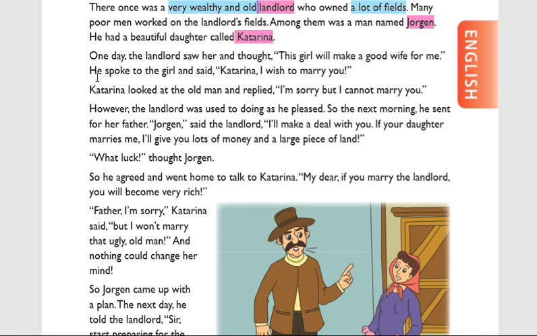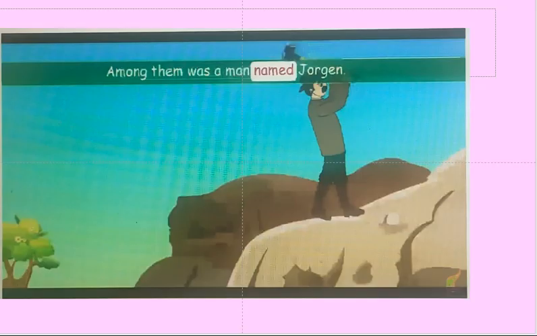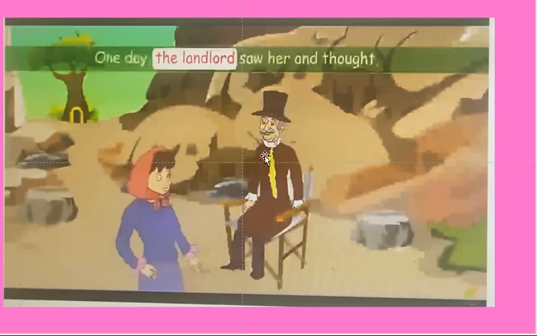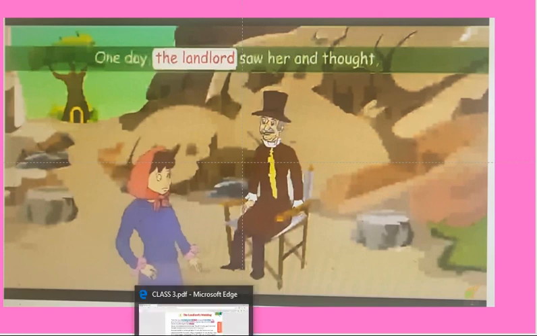That's why he spoke to the girl and said, "Katrina, I wish to marry you." Who said this, and to whom? The landlord said it to Katrina. He asked, "You are beautiful. I want to marry you. You are the best wife for me." One day the landlord saw her, and the other day he asked Katrina, "I wish to marry you."